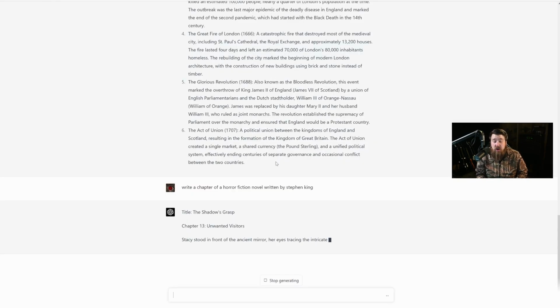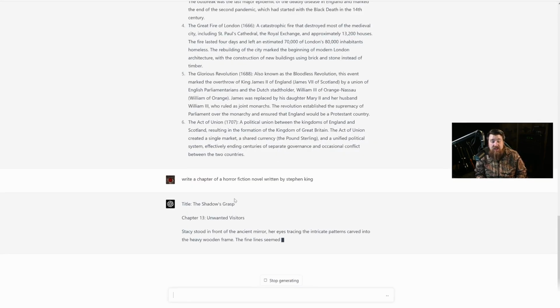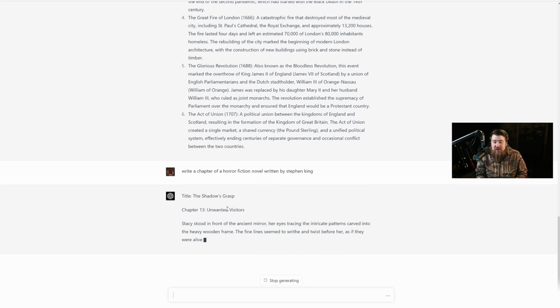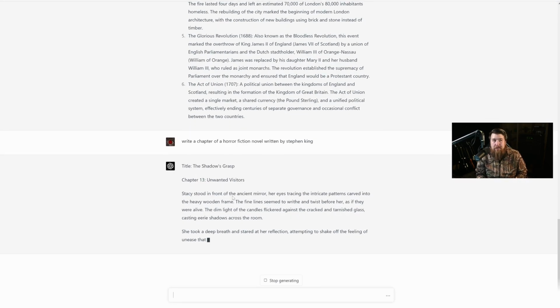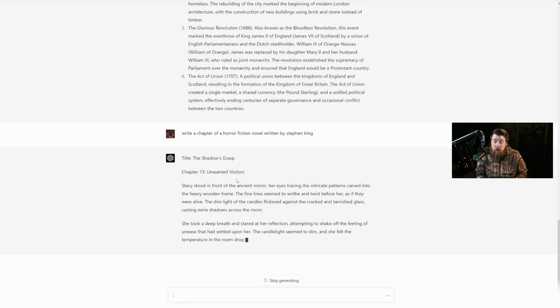Okay, now this is interesting. Already, it's actually giving us a title. It's giving us a specific chapter of the book. So obviously, we're 13 chapters into some book called The Shadow's Grasp. And now I'm not a massive Stephen King fan, although I have read some of his stuff, but this already reads more like his writing.